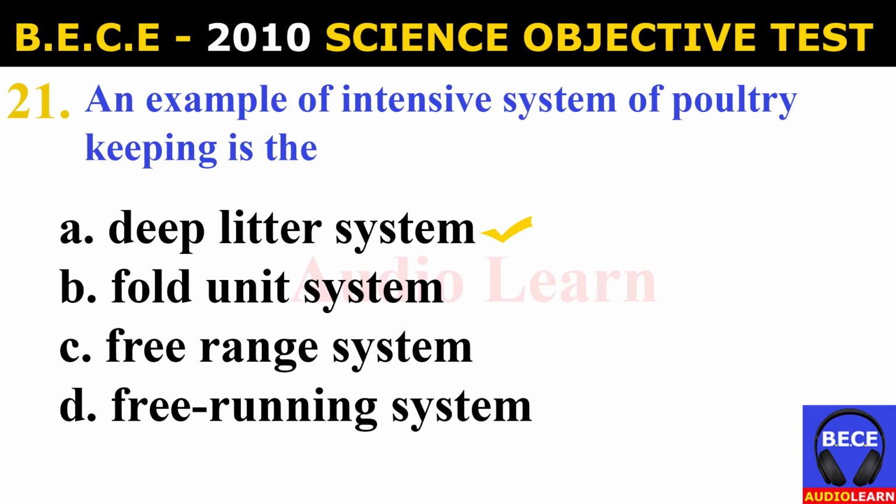Number 21. An example of intensive system of poultry keeping is the A. Deep litter system, B. Fold unit system, C. Free range system, D. Free running system. And the answer is A. Deep litter system. An example of intensive system of poultry keeping is the deep litter system.